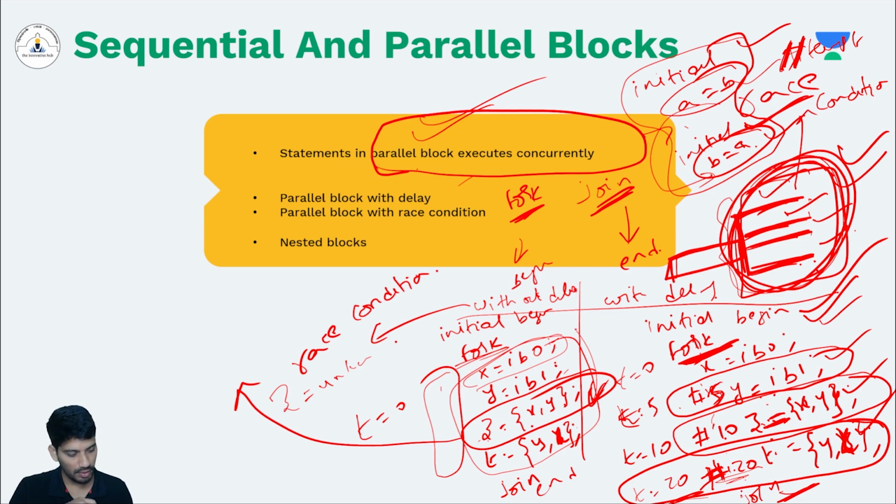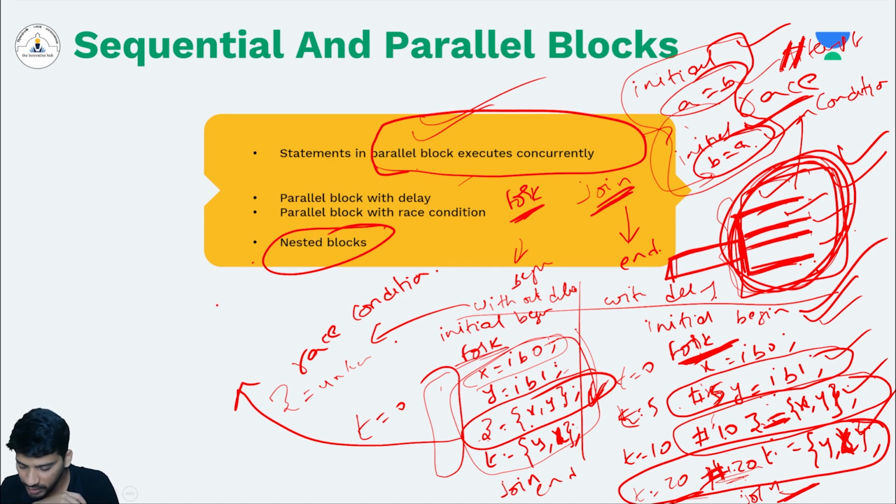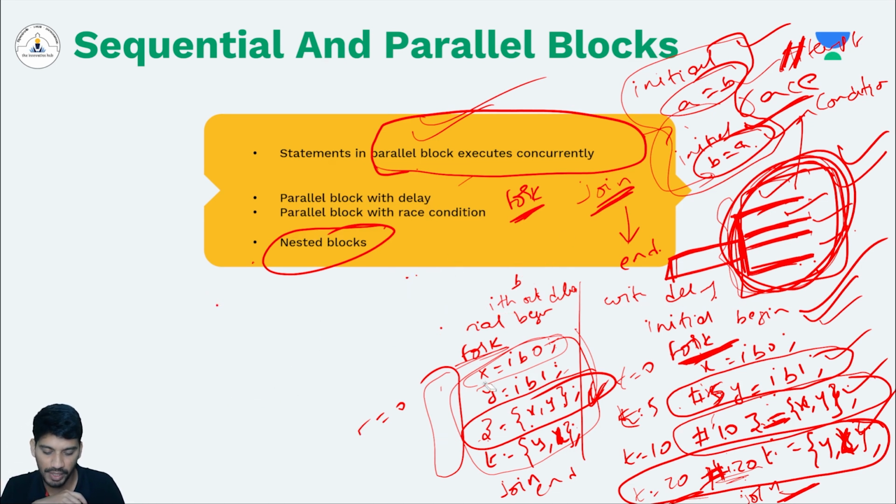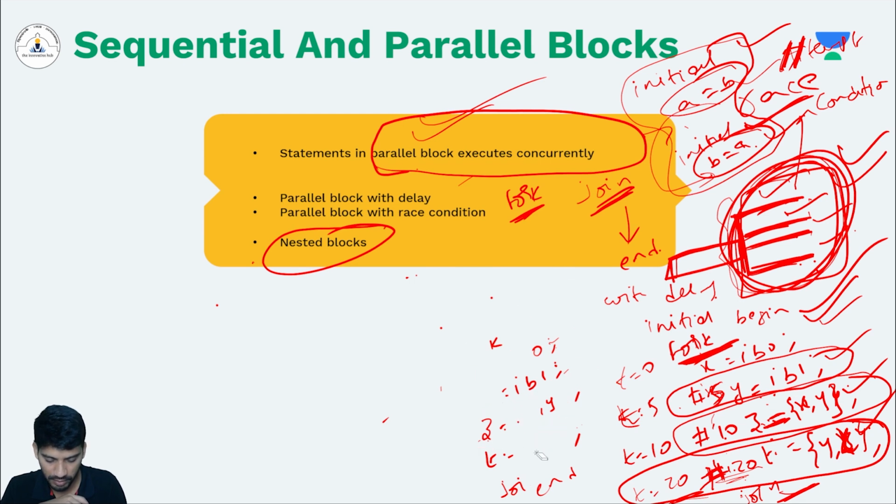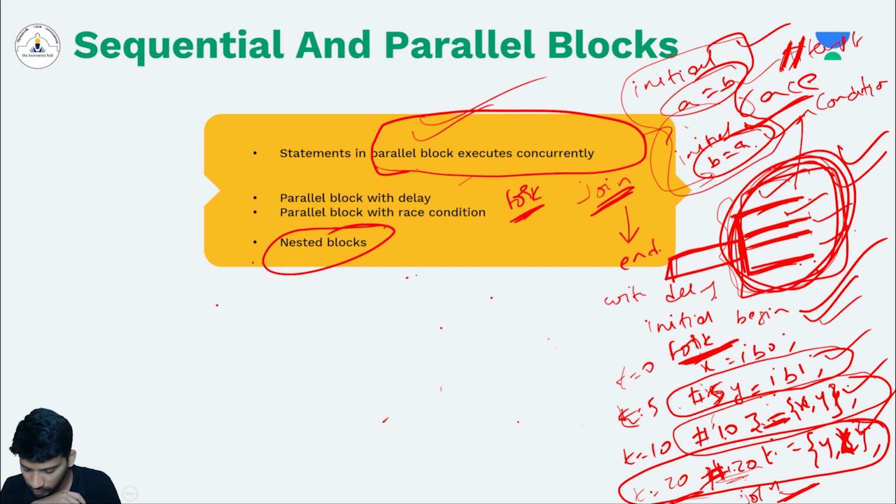Okay, now let's see what nested blocks are. What I mean here is you can use both sequential and parallel blocks together. I'll give an example of how to use both of them together. In the same initial block, I use begin. Since I'm using begin, some of the statements are sequential.